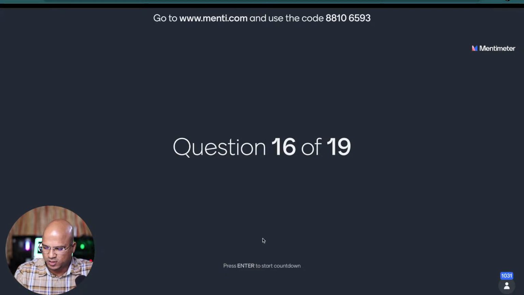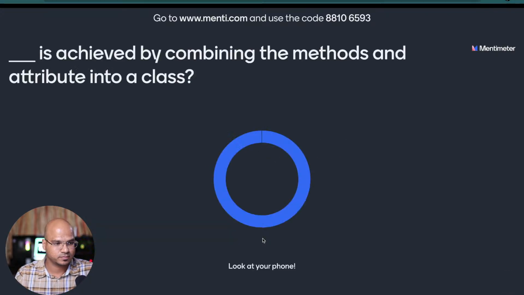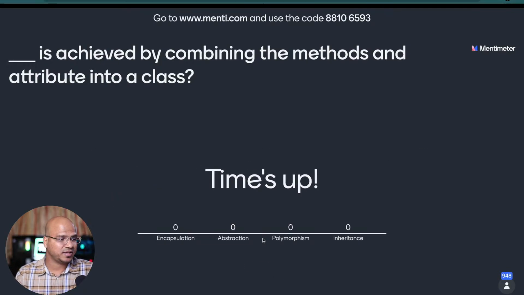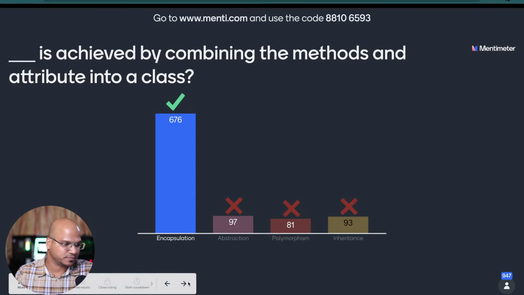Okay, let's go for the 16th one here. 16th question coming on your screen. Dash is achieved by combining the methods and attributes in a class. Is it encapsulation, abstraction, polymorphism, inheritance? And let's see the right answer. Majority of you are saying encapsulation, and that is correct. That's encapsulation.